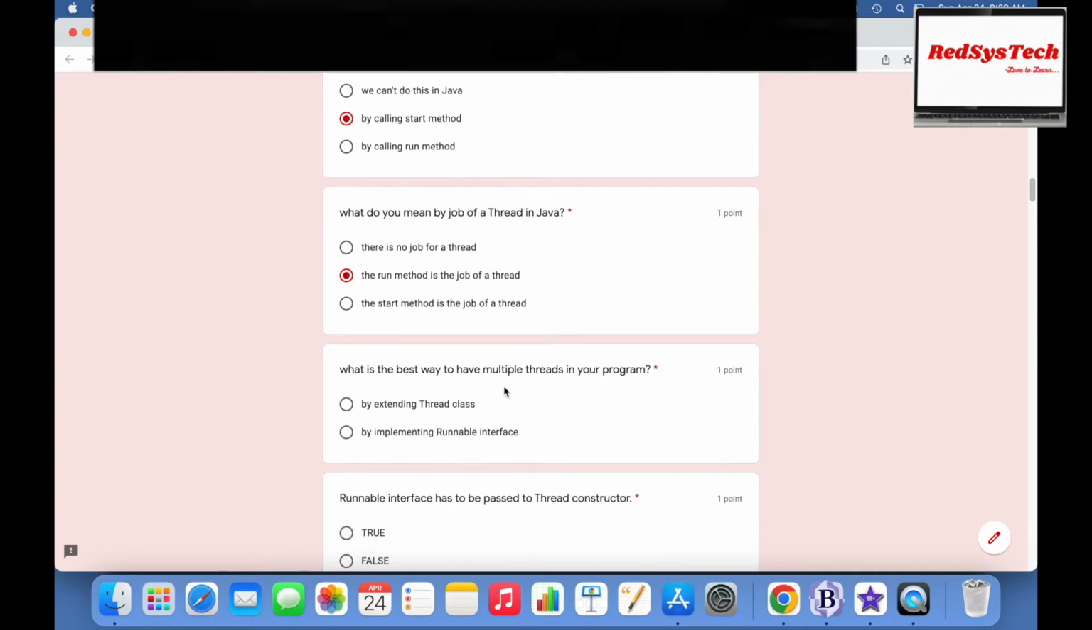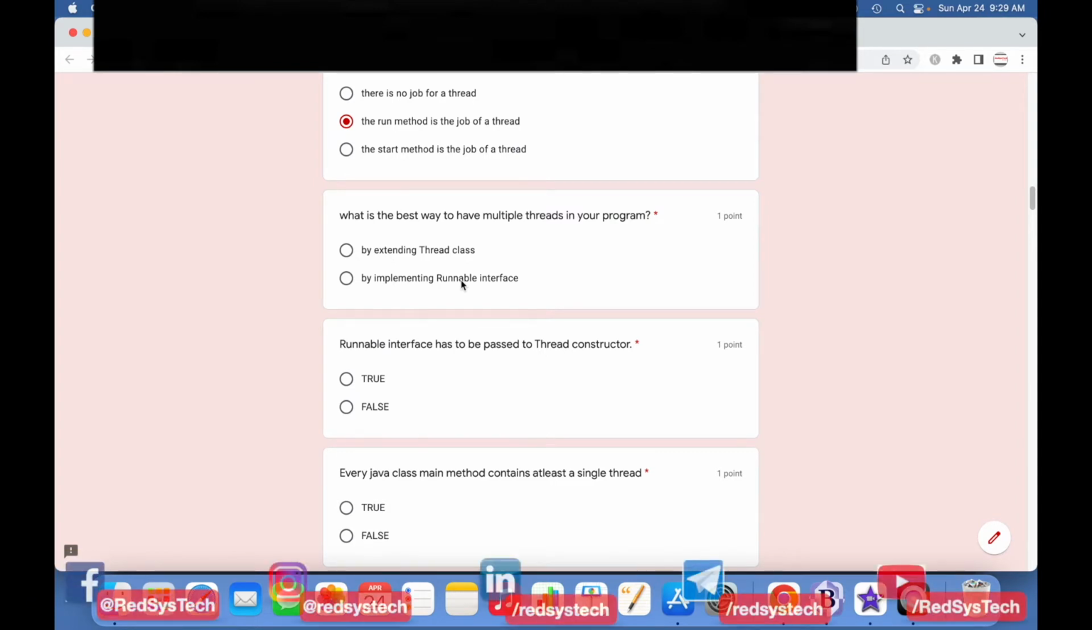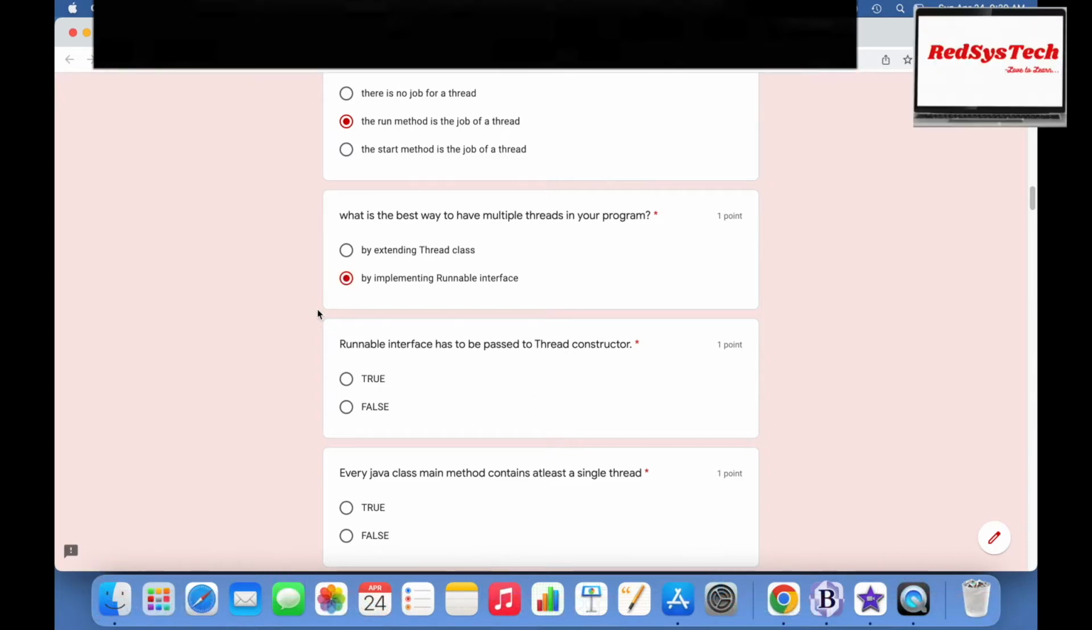What is the best way to have multiple threads in your program? Either by extending the thread class or by implementing the runnable interface. But what is the best option? Think about it. Always implementing the runnable interface.